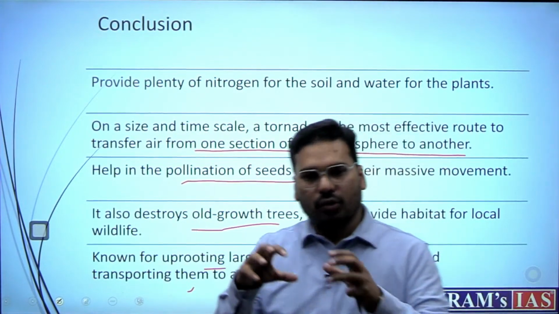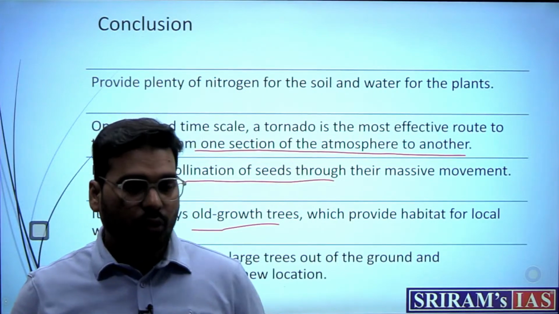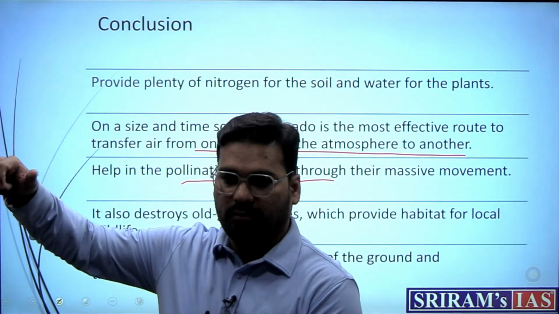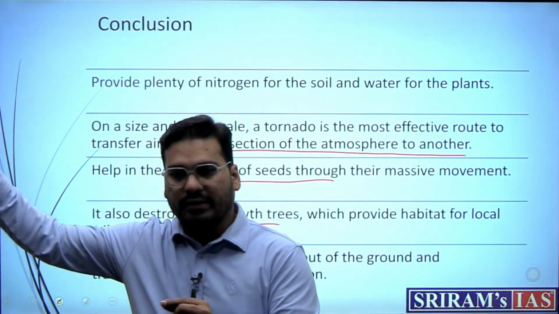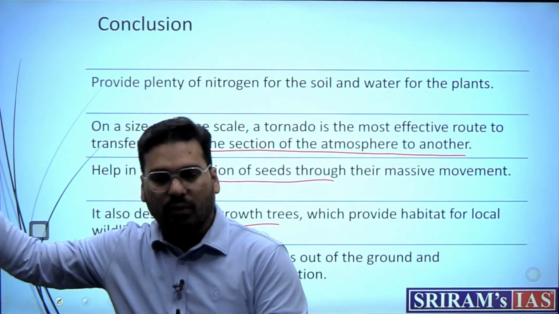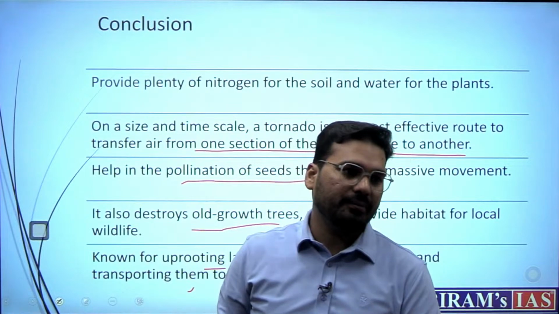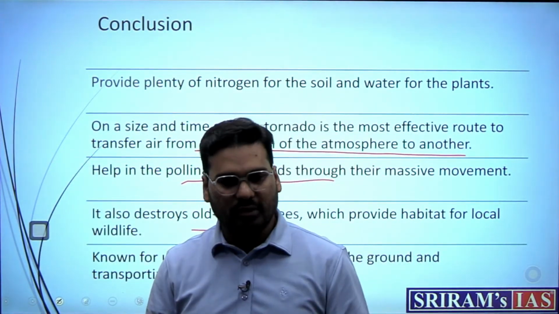I would say tornadoes are very important atmospheric phenomena which enable energy distribution, comma, pollination or forestation में, comma, nitrogen fixation, comma, it can also help in habitat redevelopment as such.